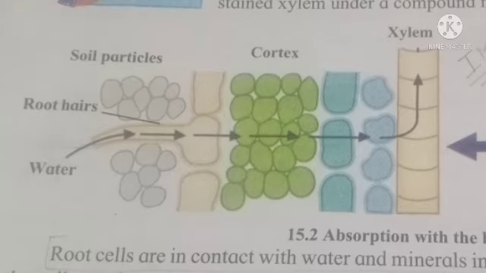As it becomes turgid, you can see the arrow going ahead: water is pushed into the cortex cells, and then from the cortex it is further pushed into the xylem, and from the xylem it is pushed in the upward direction. That is how root pressure exactly works.